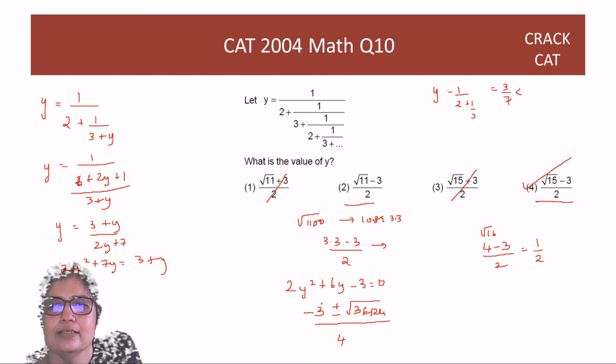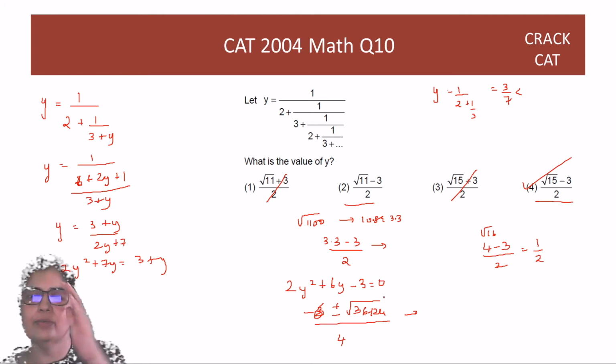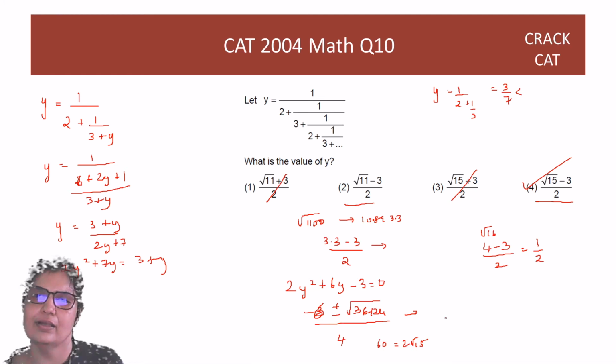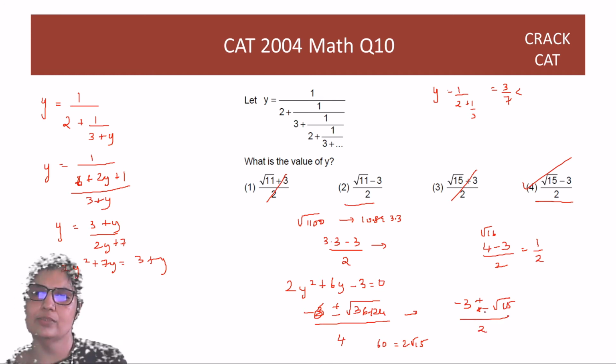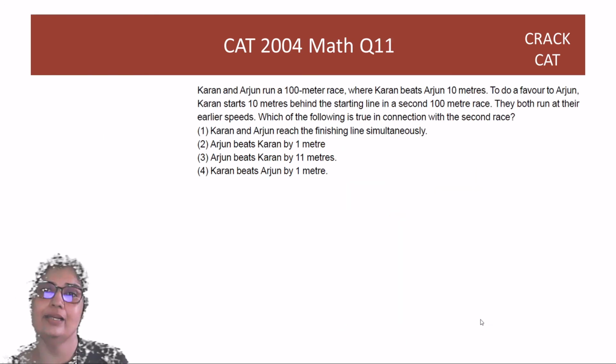So minus 6, yeah. So then the 2 will cancel off straight away, because 60 also is nothing but 2 root 15. And you will be left with minus 3 plus minus root 15 divided by 2. Now, since the number is positive, ये minus चला जाएगा, and this is what you'll be left with. Great.